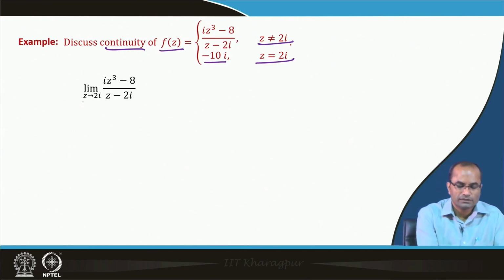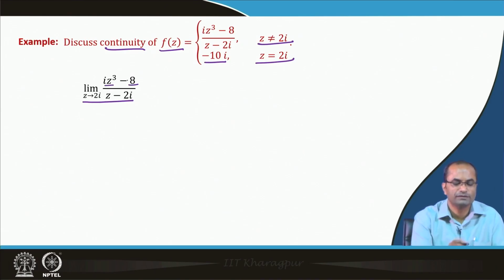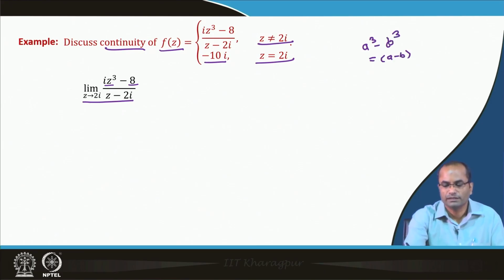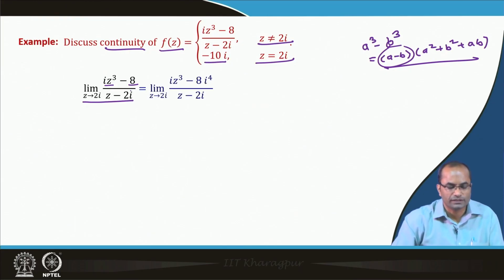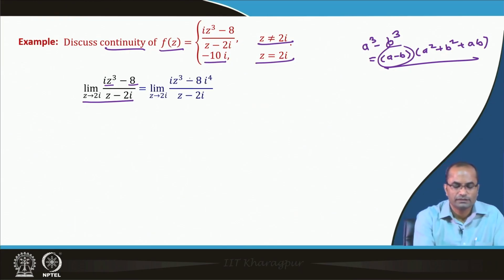To get this limit, look at the expression i z cube minus 8 i over z minus 2i. We can easily identify that we have z cube and 2 cube, so we can use the formula a cube minus b cube equals (a minus b) times (a square plus b square plus a b). If we use this, perhaps the factor will be cancelled, and then we can pass the limit without any difficulty. To do this, we write the 8i as 8 times i to the power 4, and i to the power 4 is nothing but 1, so we are not disturbing the expression.